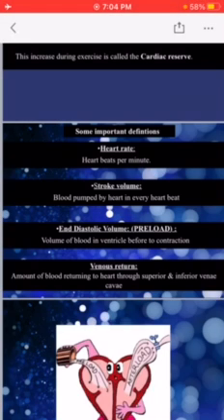All the blood in the ventricles at the end of diastole, just before the ventricles begin to contract, is called end diastolic volume, and the other name is preload.